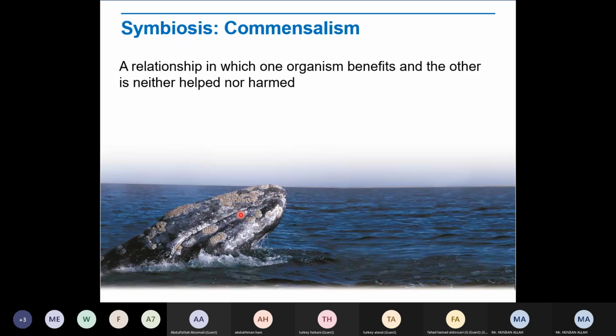Now the barnacles perform no service for the whales, nor do they harm it. So these barnacles are not going to harm the whales, but they are going to take benefits from the whale. In which way? The barnacles benefit from the constant movement of the water that is full of food particles. So if the whale is moving, they are moving along with the whale, right? That means they will be getting benefit in terms of what? In terms of getting food from water, right? But the whale is not going to be harmed at any cost. These organisms will get food, they will get movement.